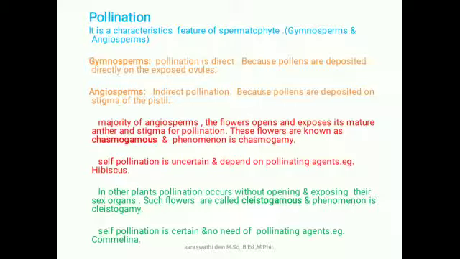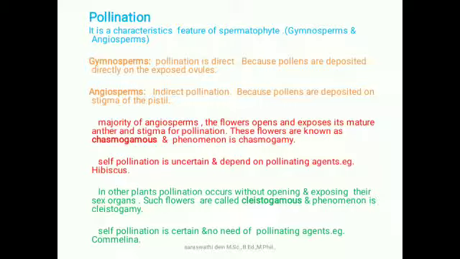Gymnosperm pollination is called direct because pollens are deposited directly on the exposed ovule, because here the ovary is absent. But angiosperm has indirect pollination because pollens are deposited on the stigma of the pistil. After reaching the pistil, then only the pollen grain starts to germinate.